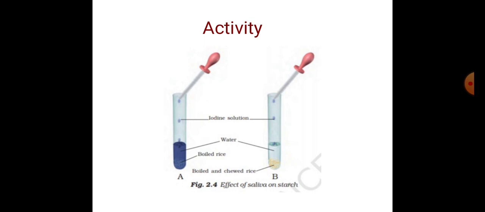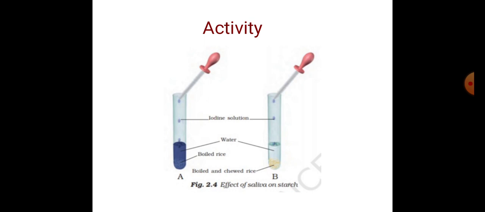Students, we can do an activity to understand that starch breaks down into sugar by the saliva in our mouth. Let's do an activity to understand the function. For this activity, we should take 2 test tubes, test tube A and test tube B. Put boiled rice in test tube A. In test tube B, put a teaspoonful of boiled rice, but after chewing.